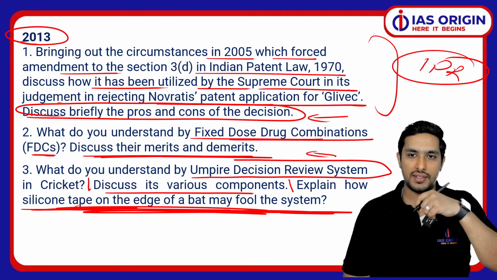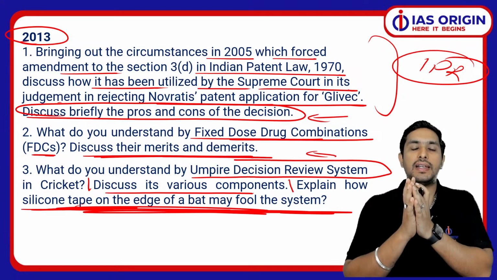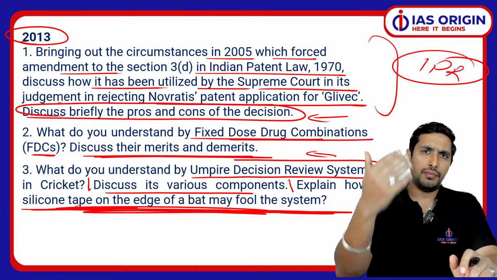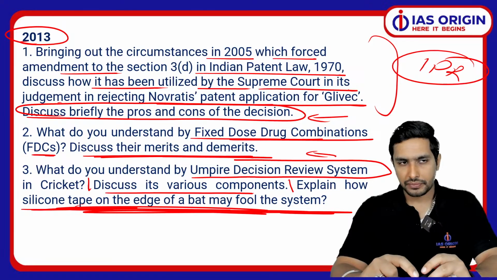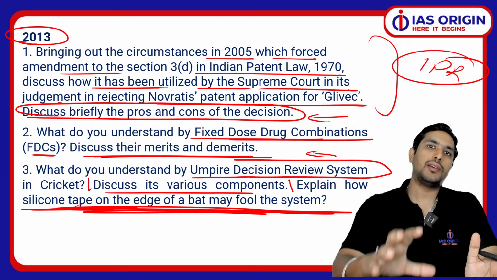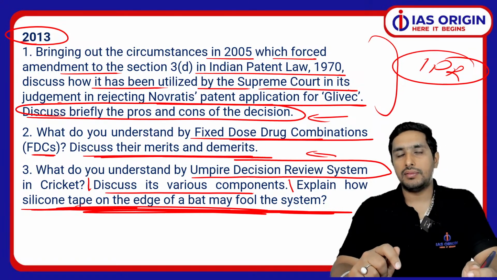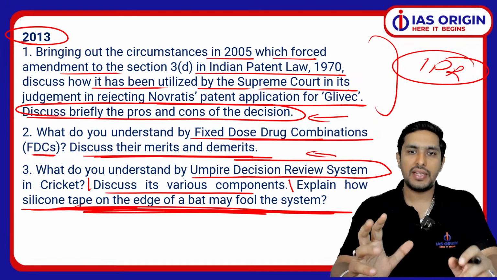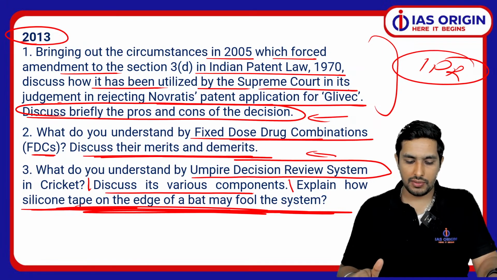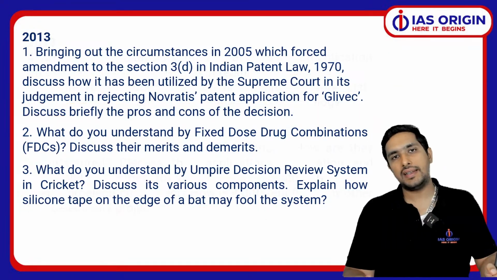When we talk about this technology, when we detect that heat, वो करते हैं जैसे बैट के पास बॉल लगी, वो स्निक सिस्टम पूरा है. So DRS system is very nice actually. It has got Hawkeye, ball tracking होती है उसमें, that it will hit the stumps or not. It also checks that the ball has nicked the bat or not. So this is a very interesting thing. Now this question actually reminds me that they can ask you something which is not bookish. So it is someone who loves cricket, they know about the DRS system.